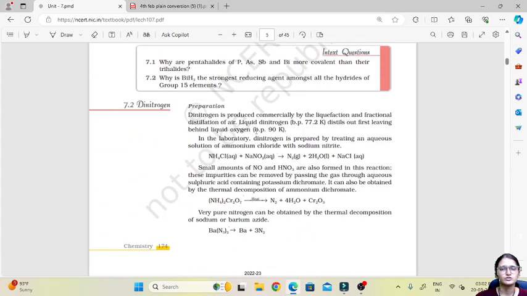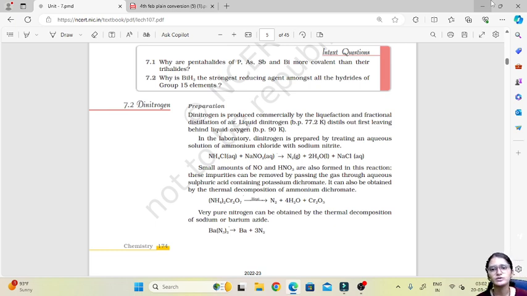So dinitrogen, which is very important for us, is present in air. It is produced commercially by liquefaction and fractional distillation. Now see, in air we have different types of gases, but if you want specifically nitrogen, then we need to carry out a distillation process in which we can separate out the nitrogen.